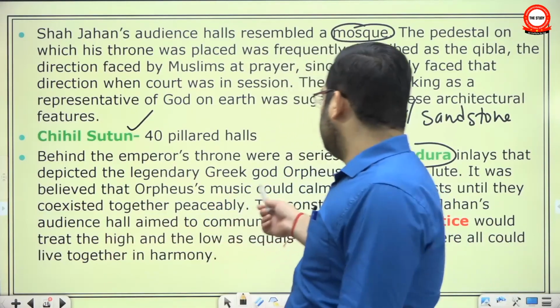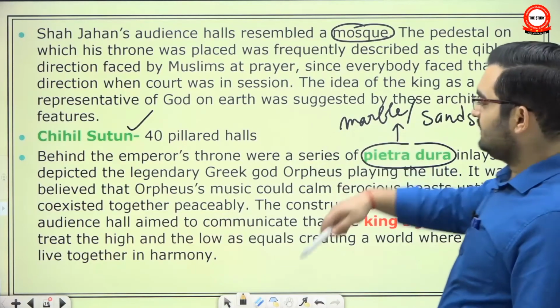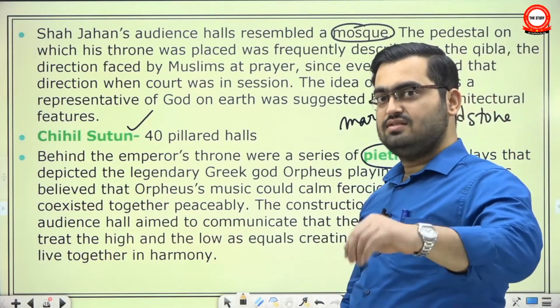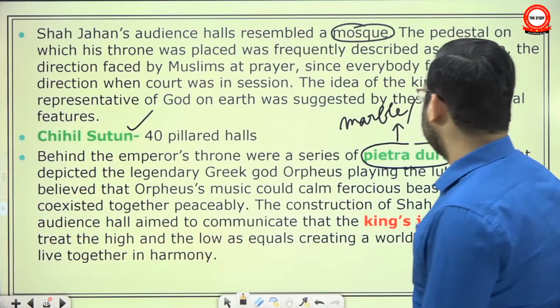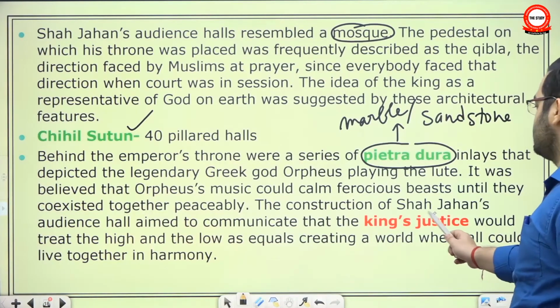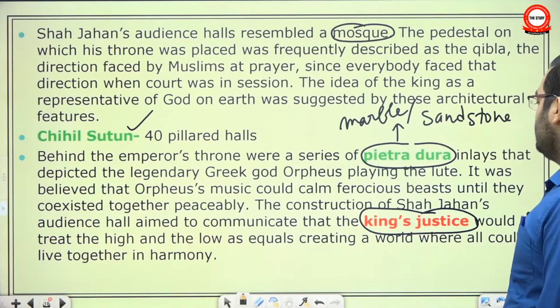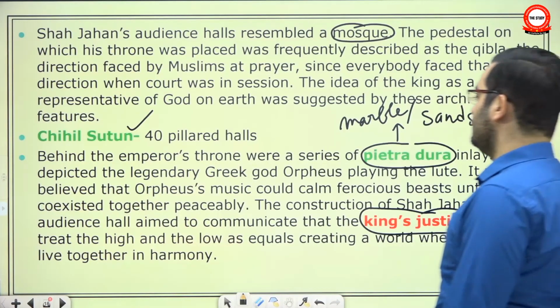They say that that god's music is so powerful. Now in that tea company's case, they say that our tea is so powerful that it calms ferocious beasts until they coexist together peacefully. The construction of Shah Jahan's audience hall aimed to communicate that the king's justice would treat the high and low as equal, creating a world where all could live together in harmony.